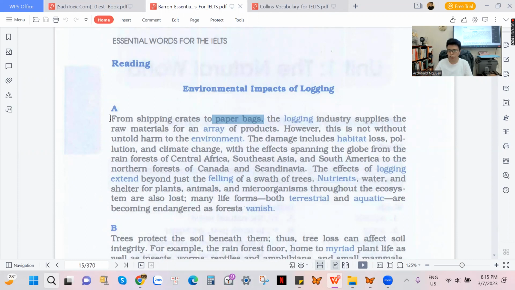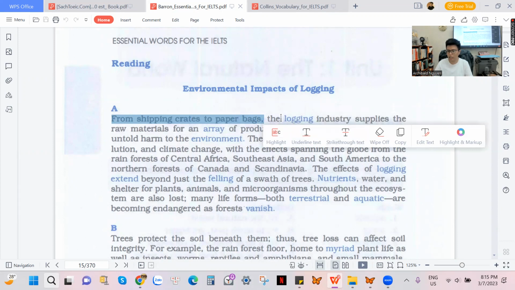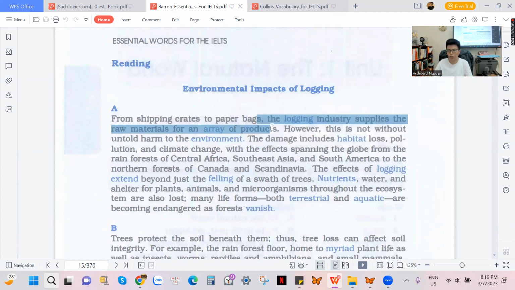So right here: from shipping crates to paper bags, the luxury industry supplies the raw materials for an array of products. Wood is the best material for everything in this world. You can see that tables are made of wood, desks are made of wood. Everything you use these days is made of wood instead of plastic, because they say plastic furniture doesn't look as luxurious as wood furniture. That is the reason why they switched from plastic furniture to wood furniture.